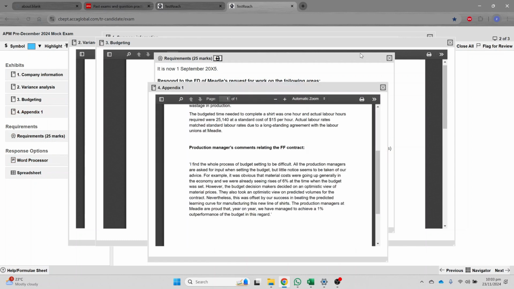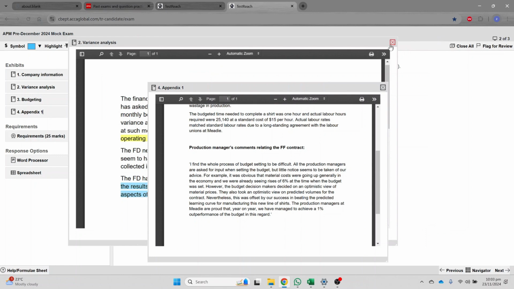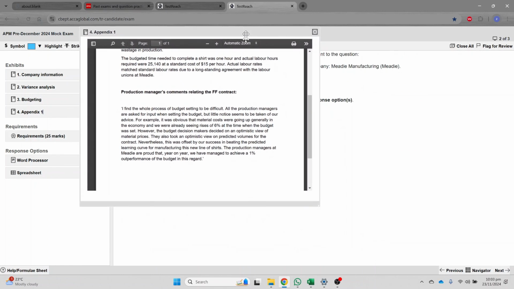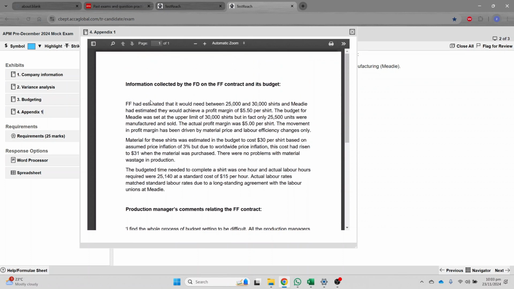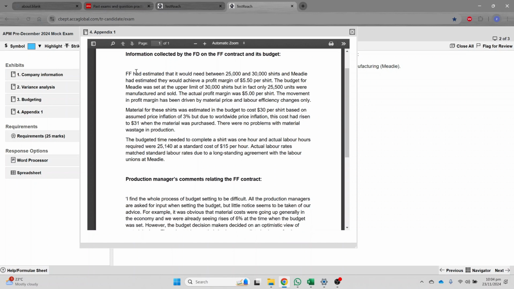So let's move to appendix number 1. This is appendix number 1. Let's try to see what is given here. Okay, so they are saying that the information collected by the FD on the FF contract and its budget. Double F has estimated that it would need between 25,000 and 30,000 shirts, and Medi has estimated they would achieve a profit margin of 5.5 per t-shirt, right? So this is an important piece of information. Let's highlight this. Medi has estimated that they would achieve a profit margin of 5.5 per shirt.